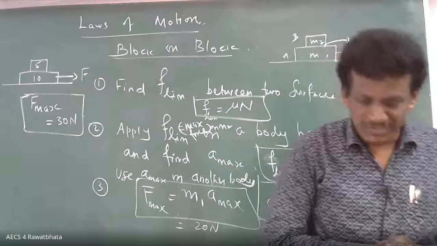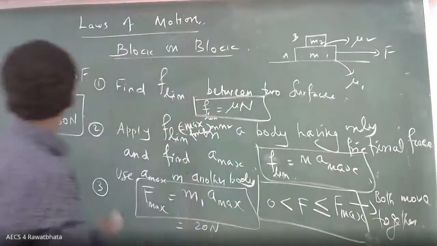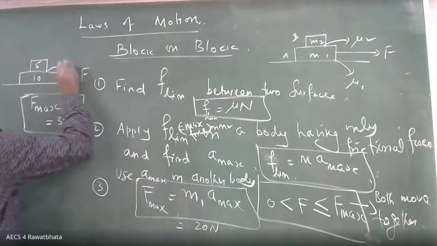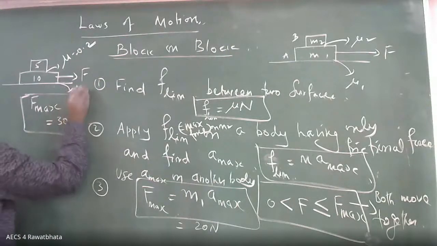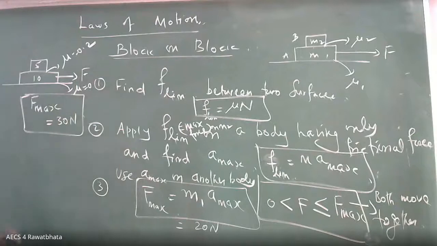Sir, value of friction coefficient. Oh, very good. Without values, how to do? Yes. So you can take mu equal to 0.2. Here you take mu equal to 0. Simple. First a simple case we take. Here no friction between the 10 kg and the surface. Between 5 and 10, 0.2.